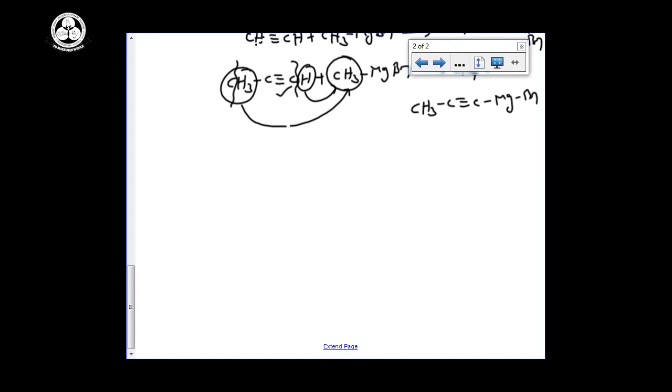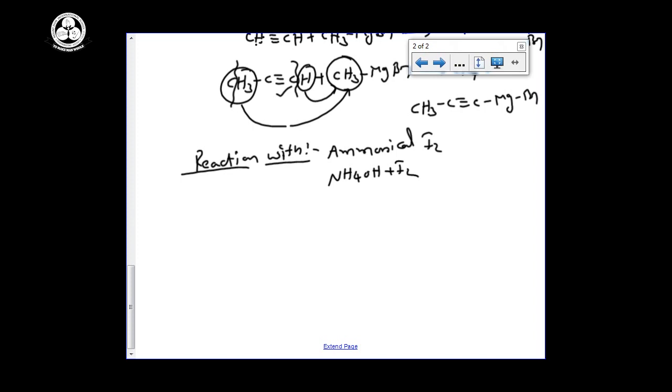And another one, reaction with ammonical iodine. Ammonical means normally I am saying ammonical solution, ammonium hydroxide reaction with iodine.